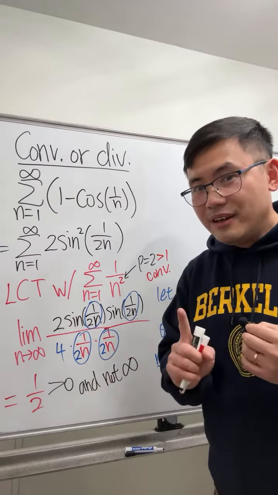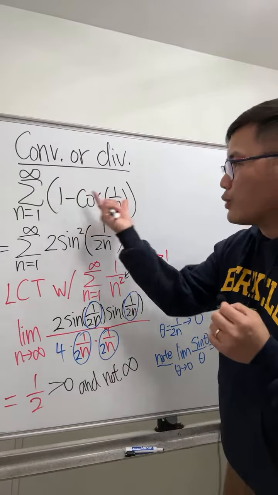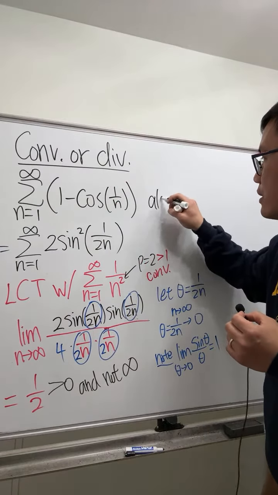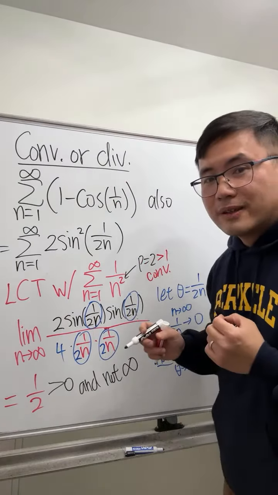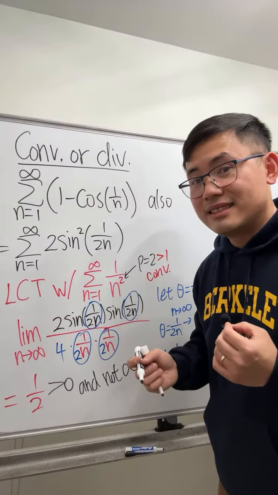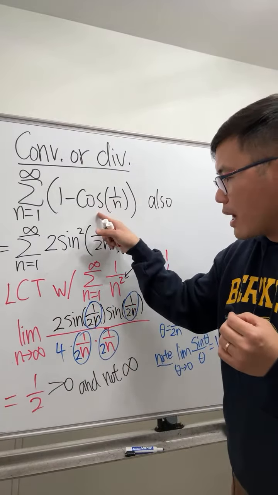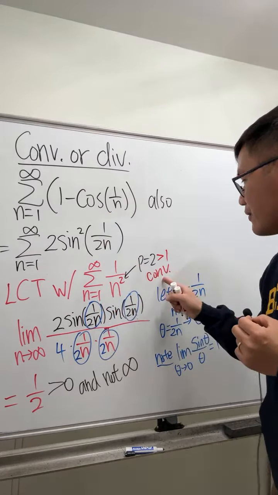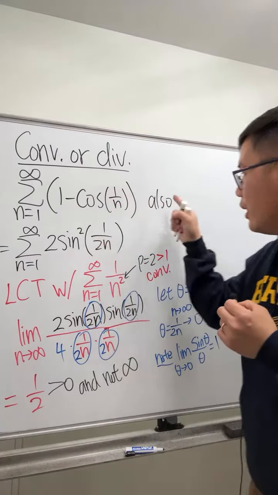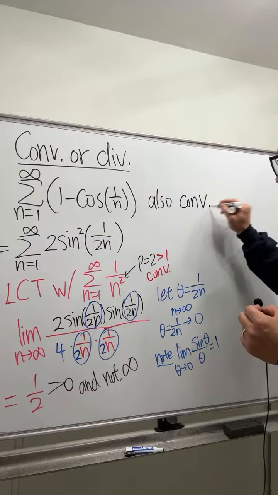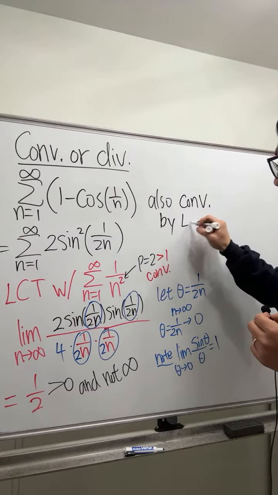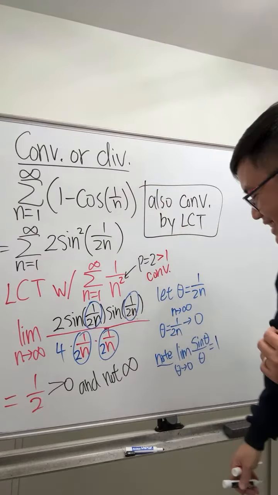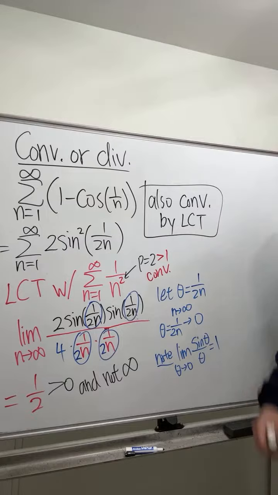Therefore, we can draw the conclusion for this original series. We're doing a comparison test. We compared this one with this, and they have the same conclusion. This converges, so this also converges, and I will quote the limit comparison test. That will do it. I'll step out a little bit. This is the work for it.